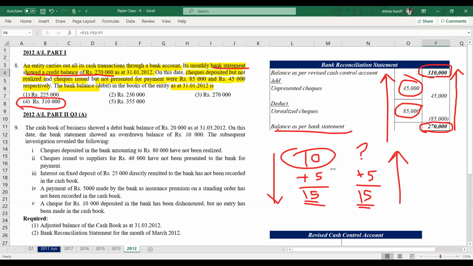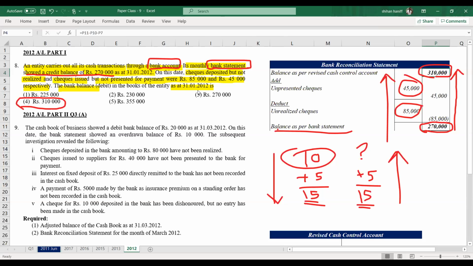Yes, bank statement and bank balance confuses sometimes. But we have to carefully look at the question. Bank statement means what the bank prepares. Bank account means what we prepare. Here, the bank account means what we prepare. Bank statement credit balance means favorable.